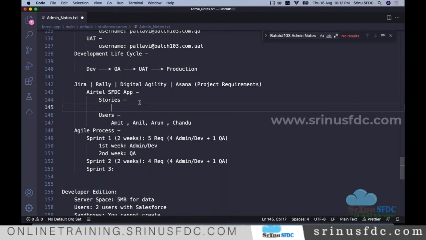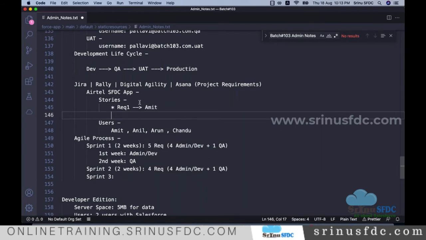For our easy understanding, I'm saying requirement 1. In this requirement 1, they maintain the subject, description, status, and who it is assigned to.